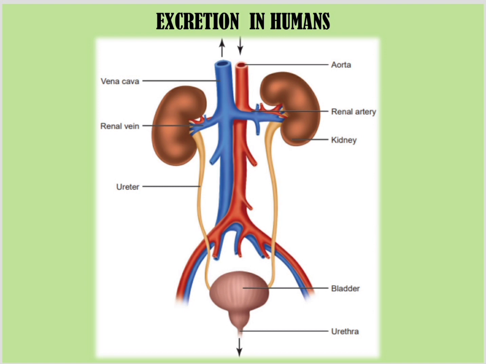The urine is formed by the kidneys by separating the waste and the unwanted excessive substances from the blood, and then the urine is stored inside the bladder. When the bladder gets full, we get the sensation of urination, and then we visit the washroom and pass the urine out of the body. That is how the urine, a waste product of the body, is thrown out.